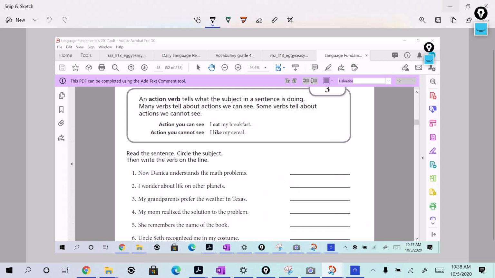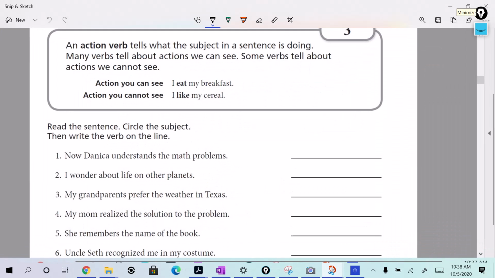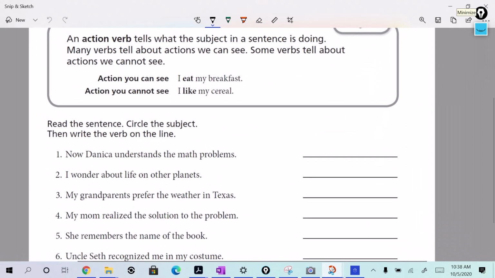All right, guys, we're continuing our segment on verbs. So now we're going to talk about action verbs. What are action verbs? Action verbs tell exactly what the subject is doing. I, that's the subject, eat my breakfast. Eat my breakfast is the predicate. I, again, is the subject. Like my cereal. Like my cereal is the predicate. Guess what? Eat and like are your verbs.